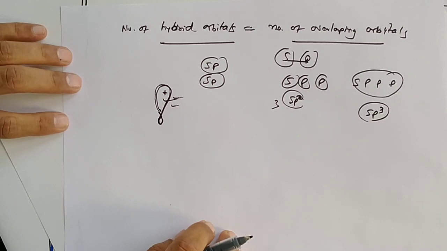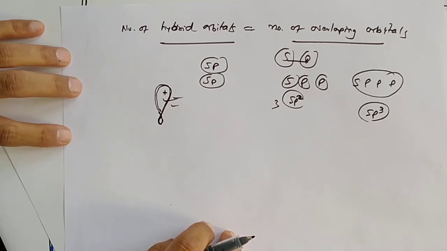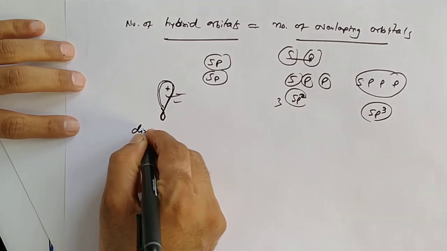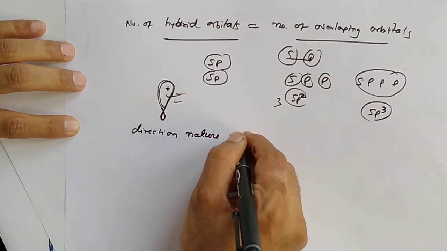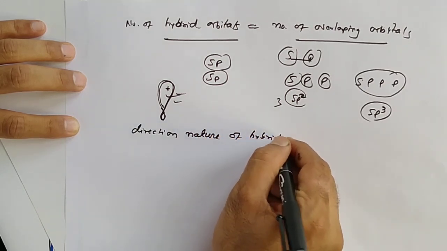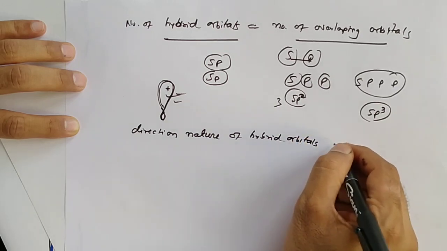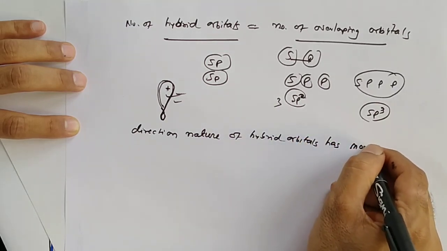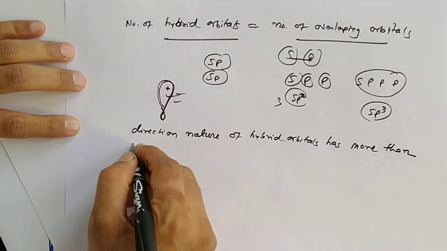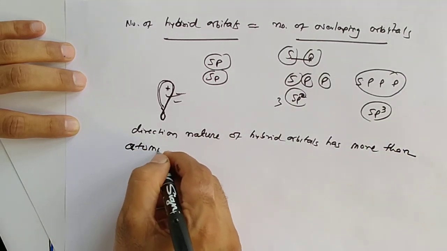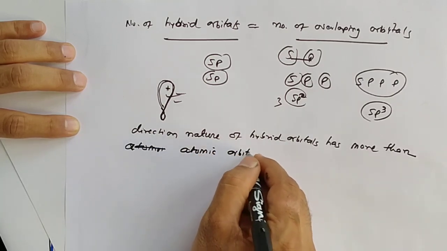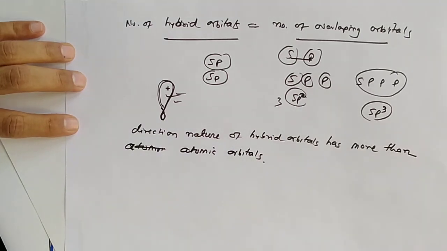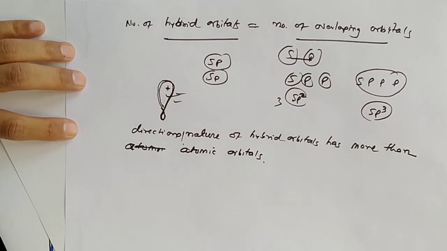First of all, the directional property, the directional nature of hybrid orbitals is more than atomic orbitals. Directional nature of hybrid orbitals is more than atomic orbitals.